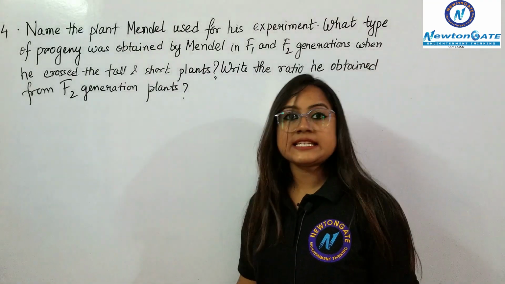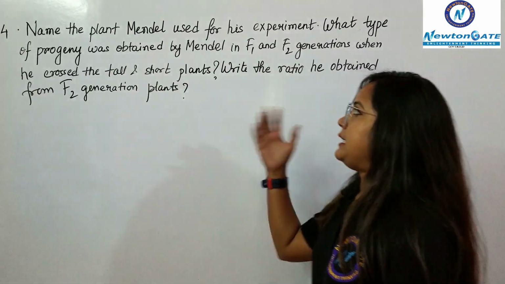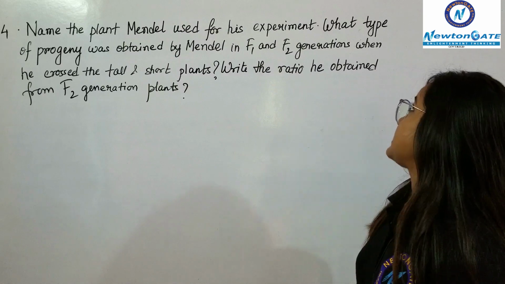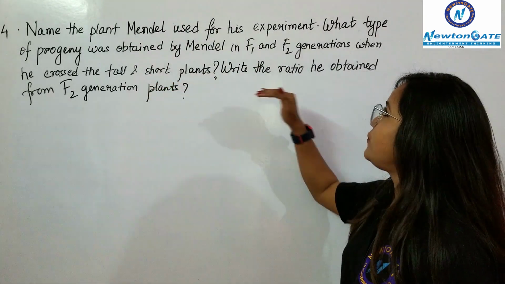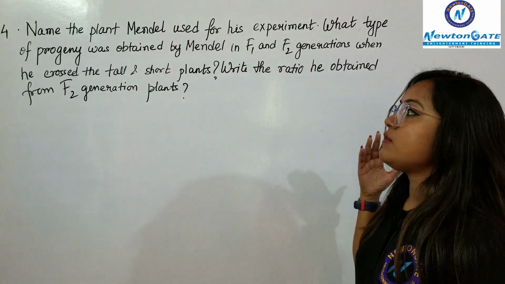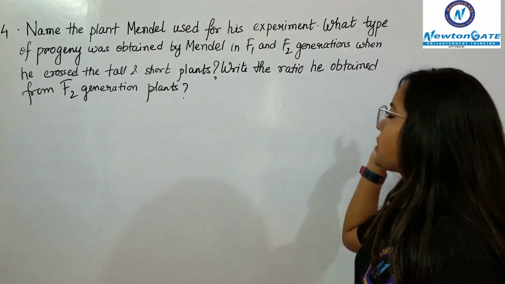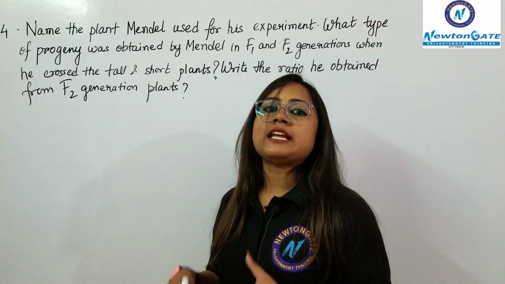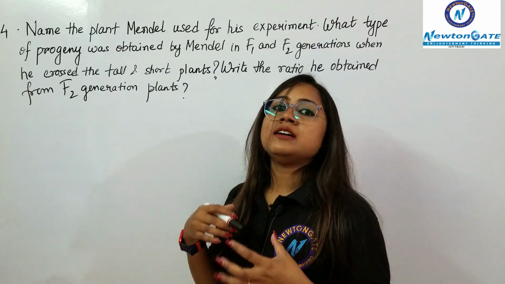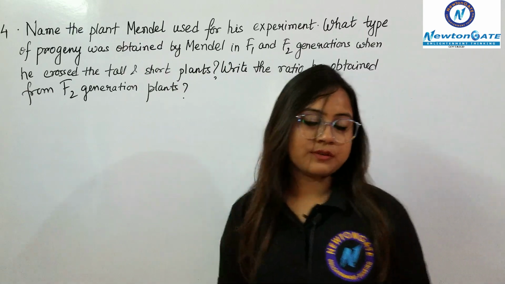Okay, so this is the fourth question that says, name the plant Mendel used for his experiment, and what type of progeny was obtained by Mendel in F1 and F2 generations when he crossed the tall and short plants, and write the ratio that he obtained from the F2 generation of plants. So let me describe and draw a cross for this to conclude the answer to you.